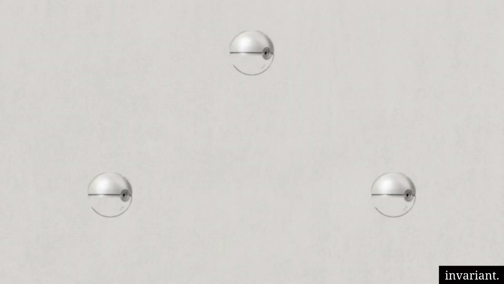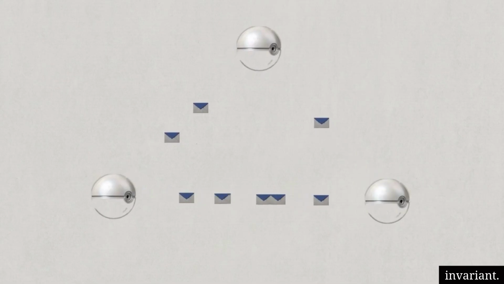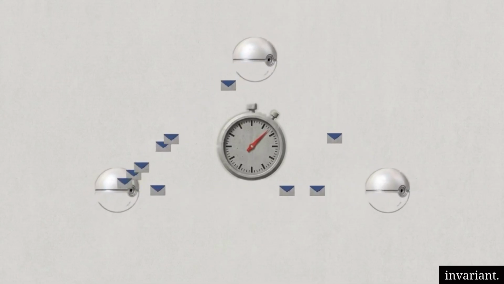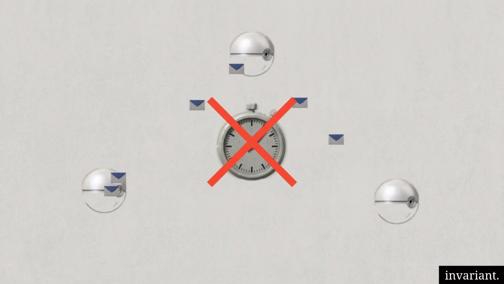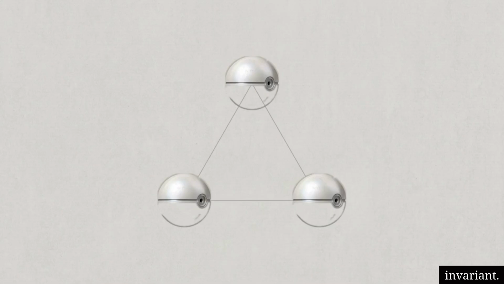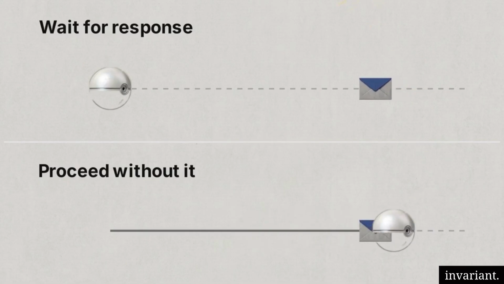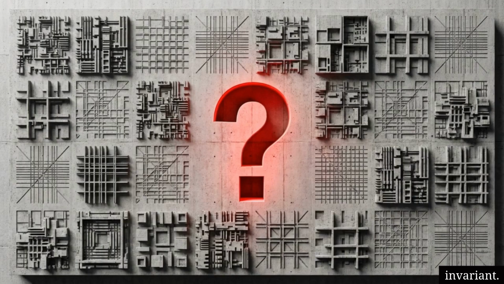These are networks that operate without any strict timing assumptions. Messages can take an arbitrary amount of time to arrive, making it impossible to rely on a clock to determine truth. To reach consensus, for every node to agree on a single value, a system must decide whether to wait for a slow response or proceed without it. The FLP impossibility result proves that in an asynchronous system, this decision can never be guaranteed.